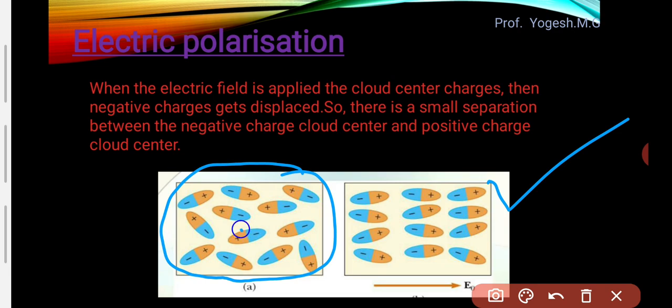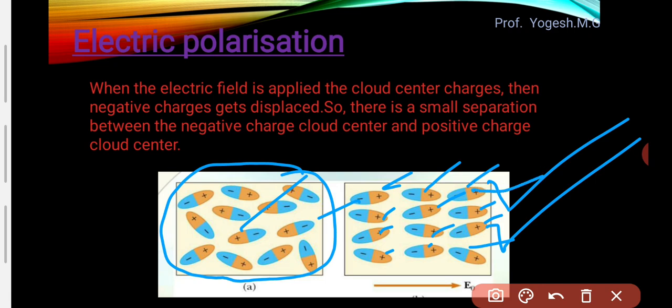See here, this substance is kept in an external electric field. Look at these molecules now, how they are oriented along some specific direction, right? All negative charges are along one direction, all positive charges are along another direction. See this here, minus and plus, this molecule is oriented somewhat like this whenever it is kept in an electric field. This process itself is called electric polarization.